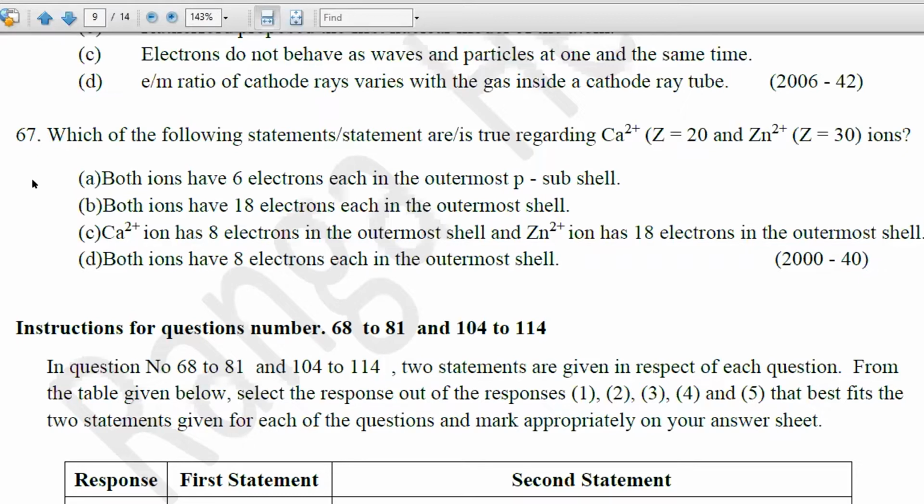Now question number 67. First, select the correct answers. Which of the following statements true regarding calcium 2 plus and zinc 2 plus? This Z is atomic number. Calcium atomic number 20, zinc atomic number 30. Quickly select the answer. Calcium 2 plus and zinc 2 plus.